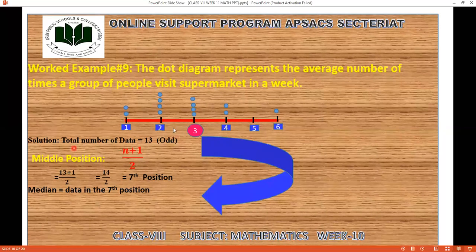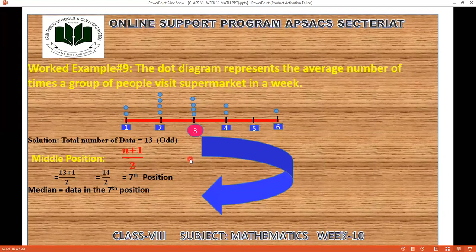So first, what I have to find from the data is the total number of data. I will count the dots, and the dots are 13. So for the middle position I'll put over here in the formula 13 plus 1 over 2, that is 14 over 2, which is 7. Data was odd, so I got just one number, that is the seventh position.